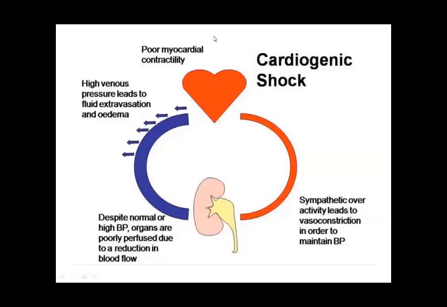Cardiac muscles are supplied by sympathetic and parasympathetic nerve fibers, and the sympathetic fibers are responsible for vasoconstriction, which maintains the blood pressure, because I told you that high pressure in the vessels leads to fluid extravasation, and this condition is called edema.